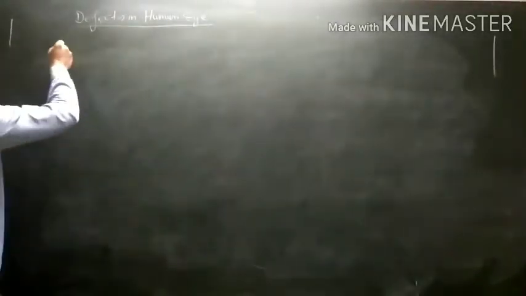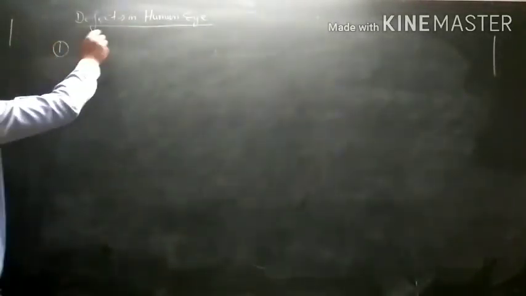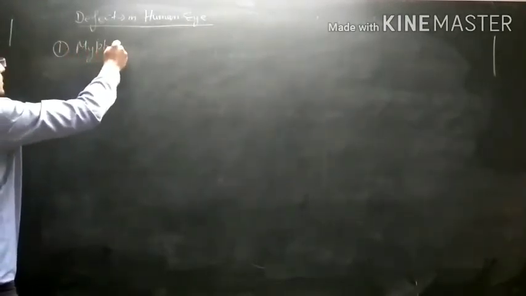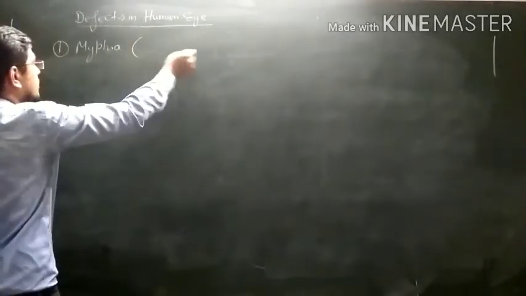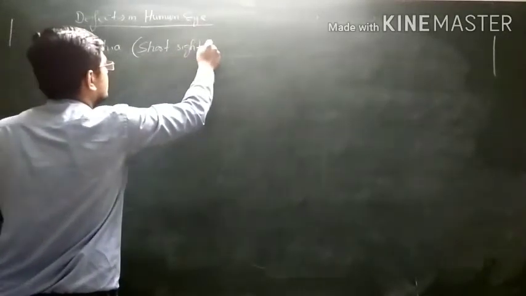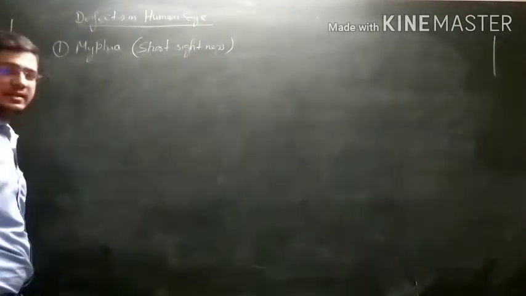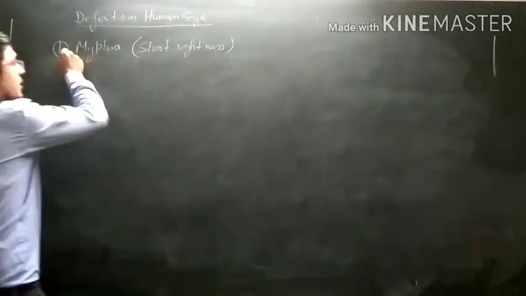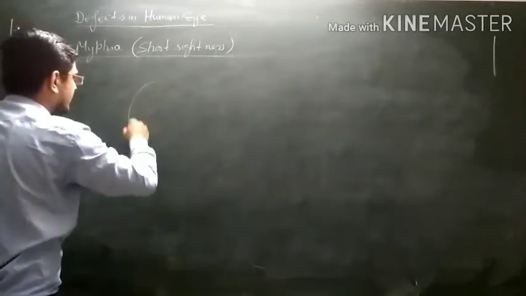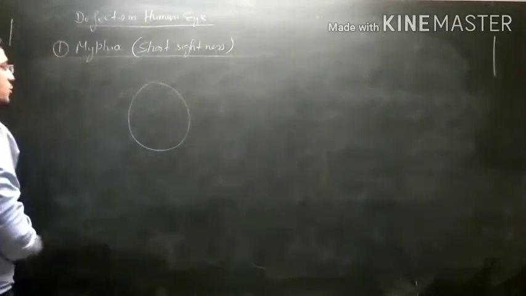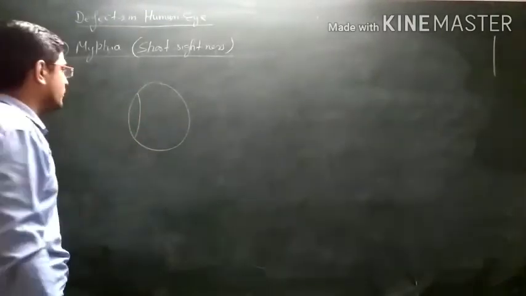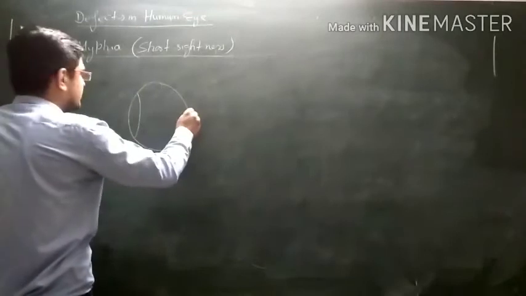First of all, the first defect I am discussing here, the biological name is myopia. It is also known as short-sightedness, or we can say nearsightedness. So what is myopia, what is short-sightedness? Let us take an example. If this is a human eye and the outer layer is cornea and a convex lens is just placed before cornea, and in the last retina is present.